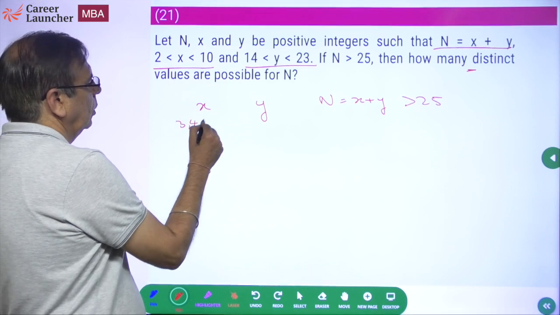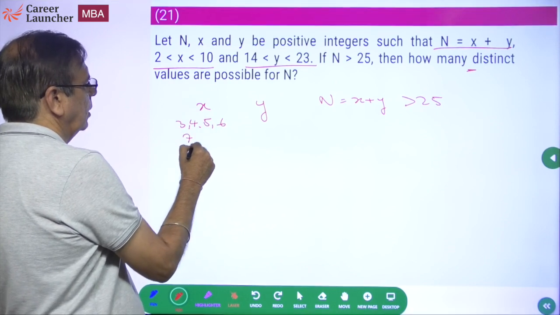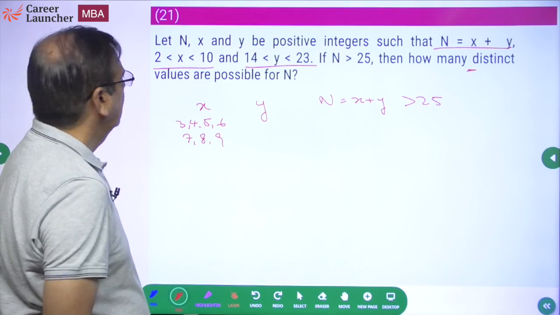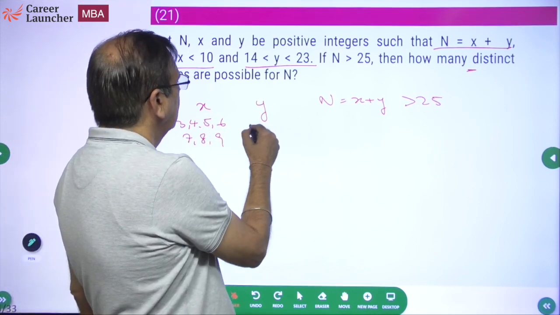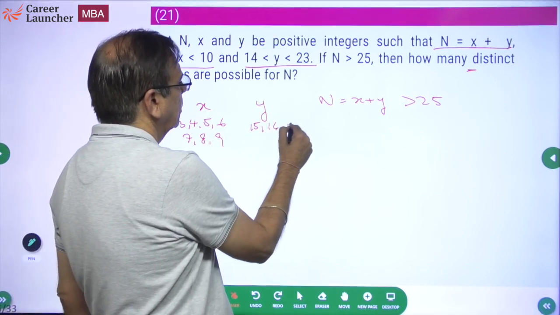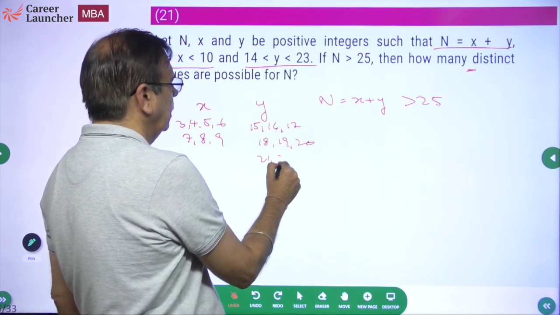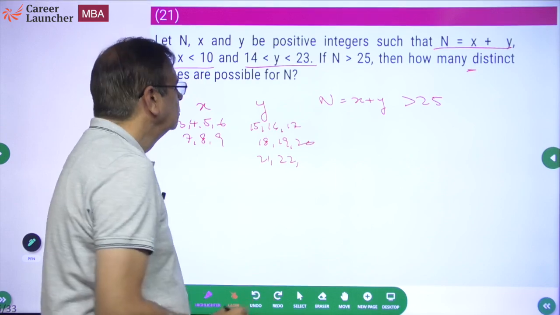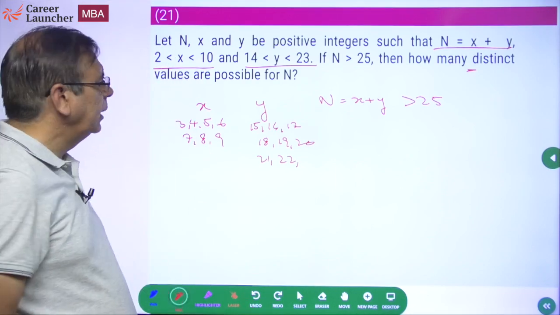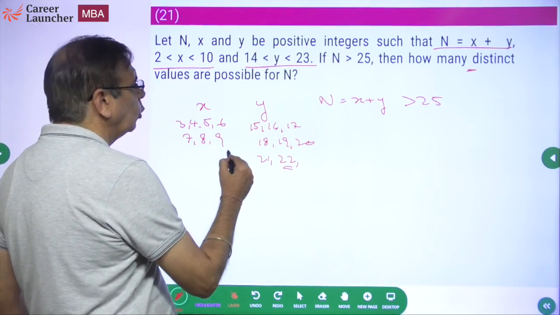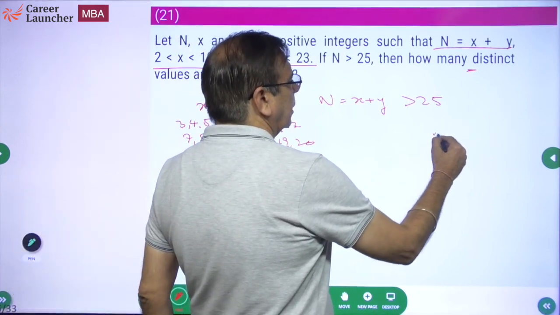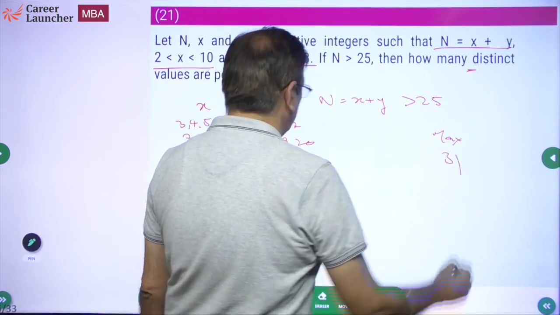3, 4, 5, 6, 7, 8, 9. And so of X, sorry. And Y? 15, 16, 17, 18, 19, 20, 21, 22. Right? What is the highest value going to be? Maximum value will be 22 plus 9, 31. So the maximum value is going to be 31.